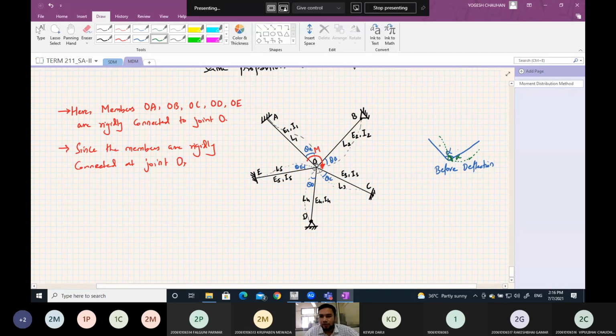So the angle between the members before and after deflection will be preserved. That is why whatever amount of rotation this member undergoes, the same rotation this member will also undergo. So if this is theta, this is also theta.